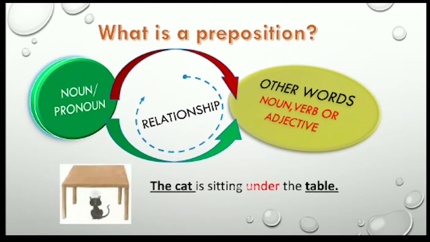So see the example, it will be more clear to you. The cat is sitting under the table. So here the cat is a noun and the table is also a noun, and here under is showing the relationship between one noun and another noun.